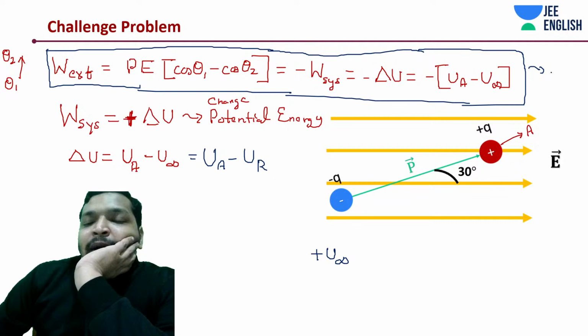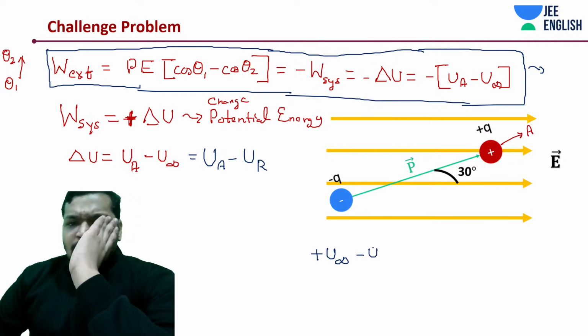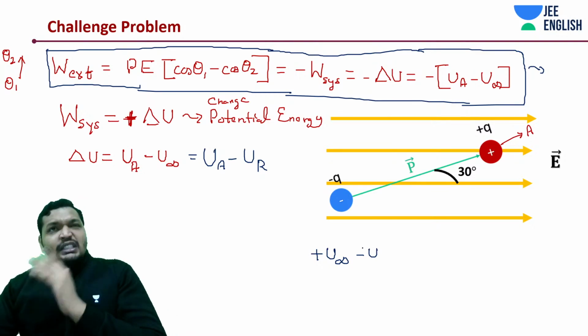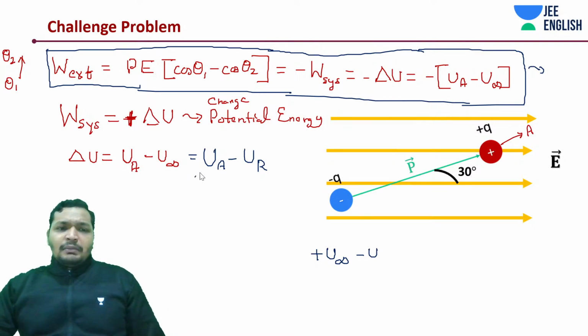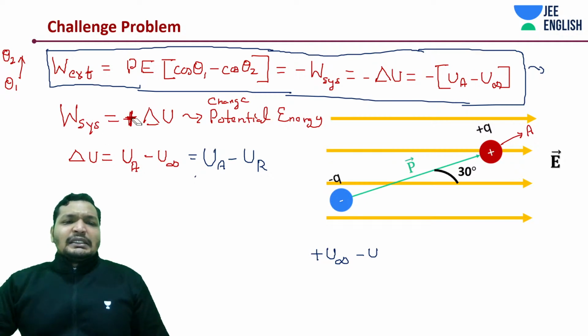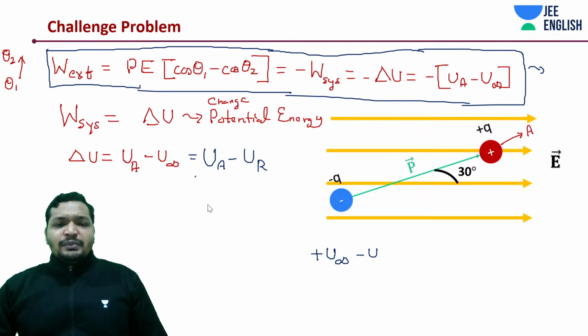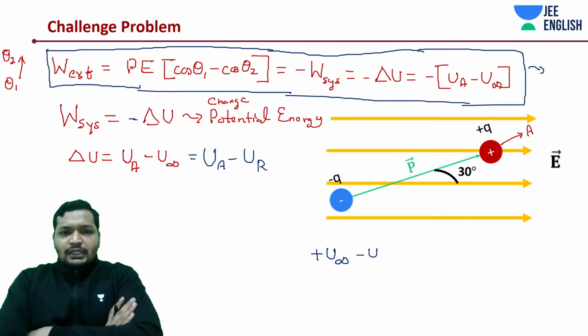Okay, minus of U infinity minus of UA. I think change in potential energy is change. It should be like minus. Let me correct this point quickly. It should be minus. Okay, let me quickly have a look at this. Going in the right direction. Infinity minus U.